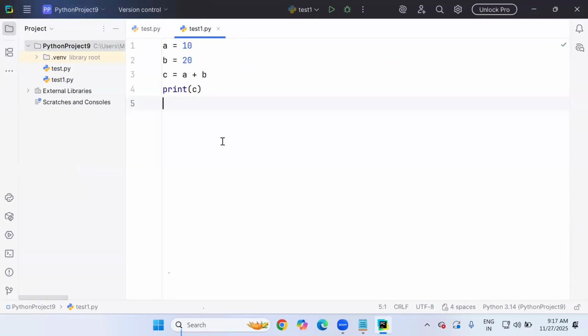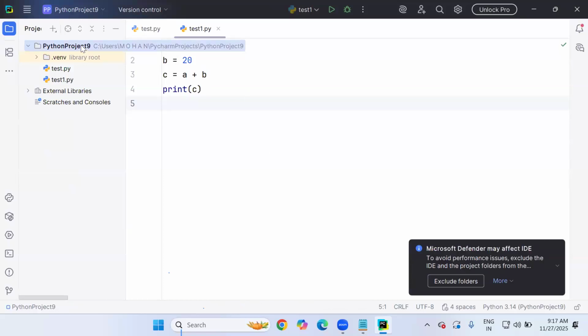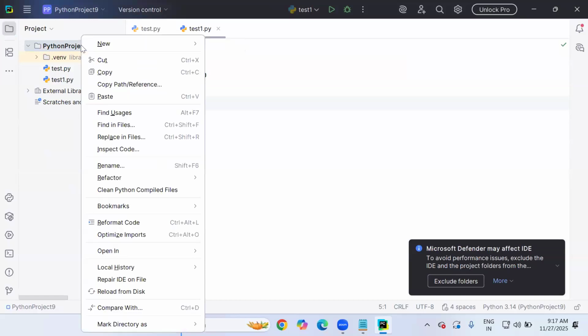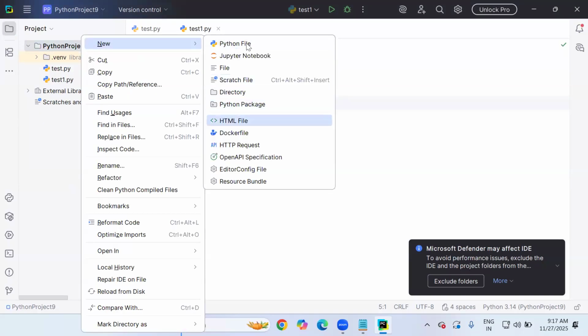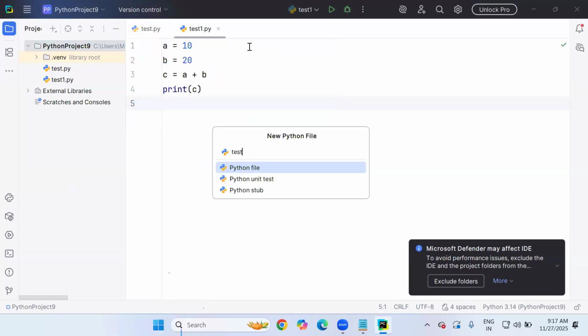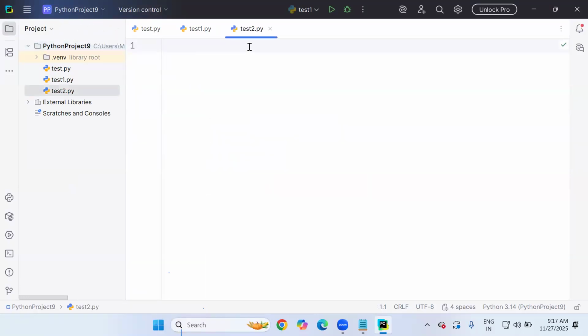So yesterday, these two programs we wrote in the PyCharm editor, very simple. But today, let me add one new file to this PyCharm project. Right click on the project folder, go to New, Python file. My file name is test2.py. And now you can see the same program that I just completed in Notepad. Same logic: if I write I value 10, if I equal to 10, and press enter, automatically the cursor blinks after leaving 4 spaces. But this feature is not there in Notepad. You have to manually move.